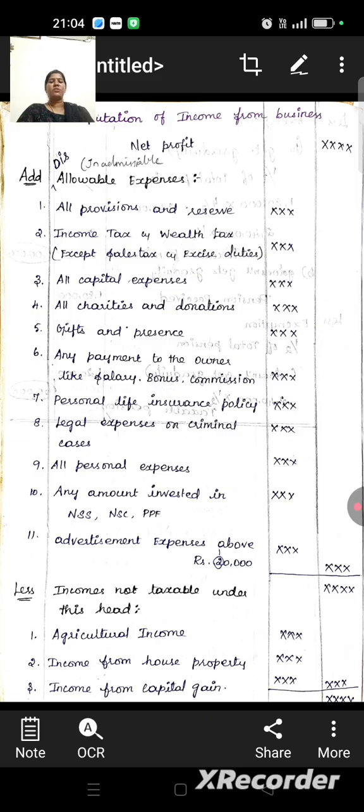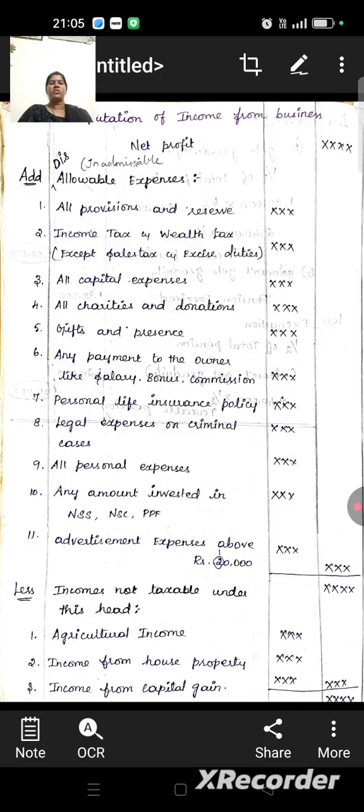First, we have to see the format of income from business. How to calculate the income from business? Computation of income from business. First we have to take net profit, then add disallowable or inadmissible expenses. These are not included in business activities. So first we have to add disallowable expenses.